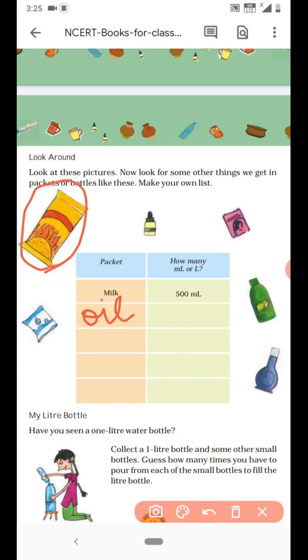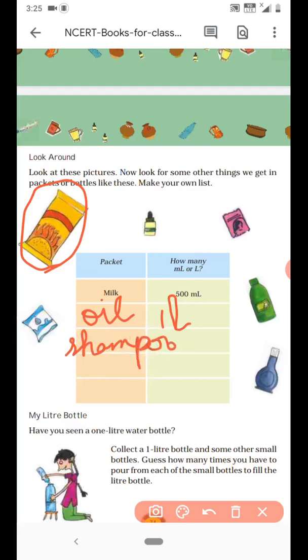Okay, you can write oil. Okay, can you see this? This is oil, right? Sunflower oil, refined oil, all those things we get from the shop, right? So we nearly get 1 liter. Okay, and 1 liter is how much? It is 1000 ml.